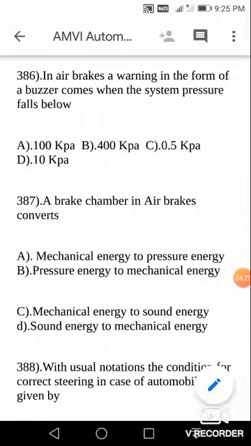Right, as I told you, 0.5 and 10 are on the lesser side, and 100 and 400 are on the higher side. But in this bit, the maximum answer is the correct answer. Normally in such types of questions, you can choose the middle range values for the answer, but this is an exception. So in air brakes, a warning in the form of a buzzer comes when the system pressure falls below 400 kilopascal. Let us mark the answer.